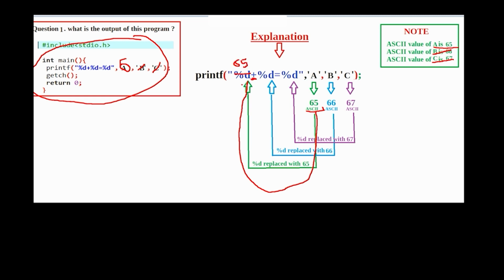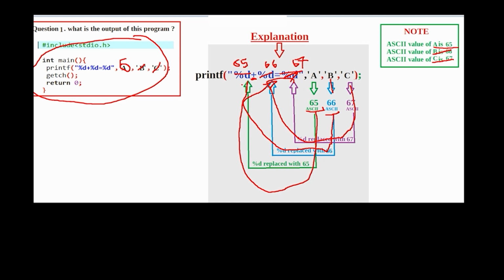After that there is character B and its ASCII value is 66. This 66 will come here and replace this %d with 66. Similarly character C ASCII value is 67. It will also come here and replace this %d with 67.